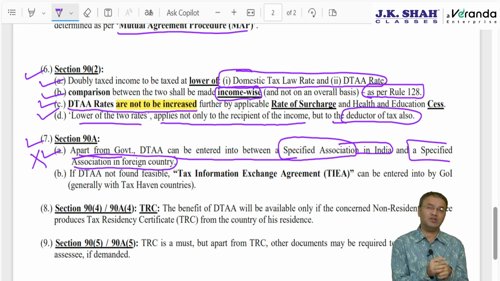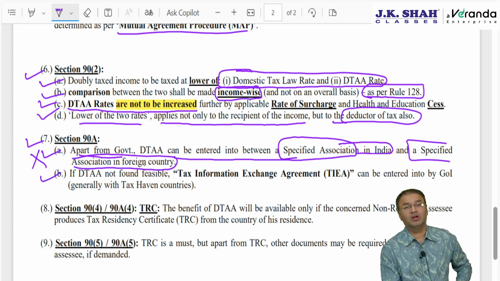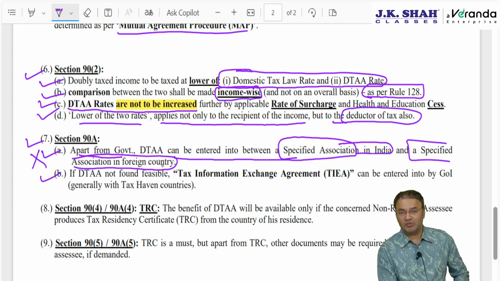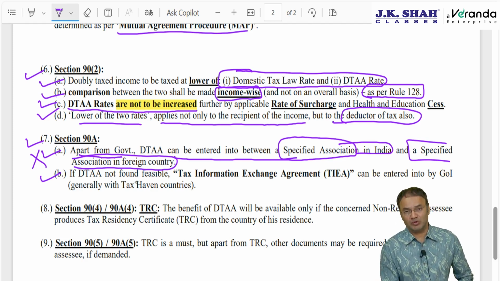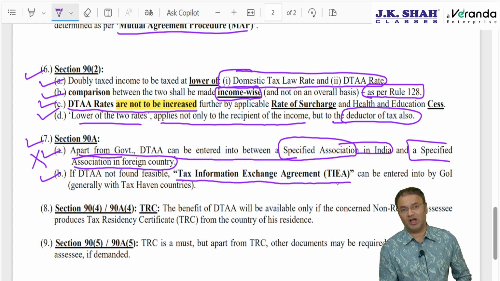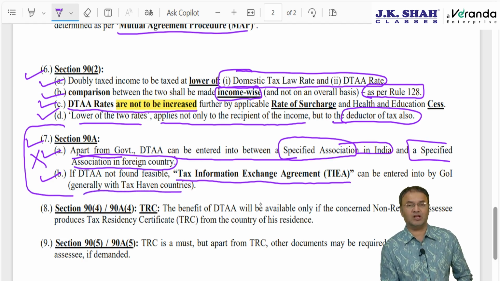Like British Virgin Islands controlled by USA, Panama Island controlled by USA, and so on. According to section 90A part 2, if a DTAA cannot be entered into, not feasible, then at least an agreement similar to DTAA, called Tax Information Exchange Agreement, TIEA, can now be entered into by the Government of India with a particular country or a territory outside India. This is totally unimportant.